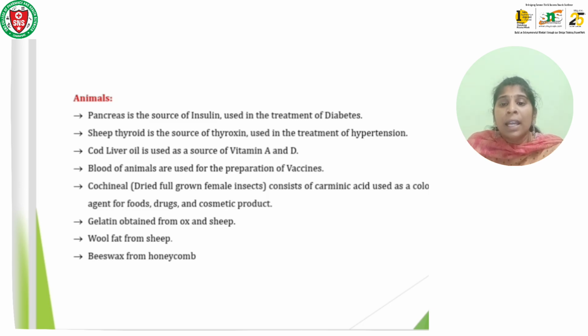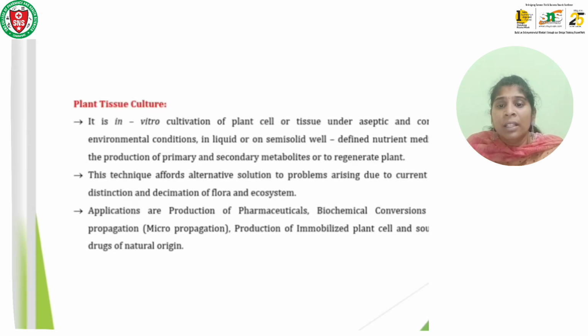We take the pancreas of sheep and guinea pigs to obtain insulin, which is used for diabetic patients who inject insulin directly. For thyroxine, the sheep's thyroid gland is the source, and thyroxine is used for the treatment of hypertension.